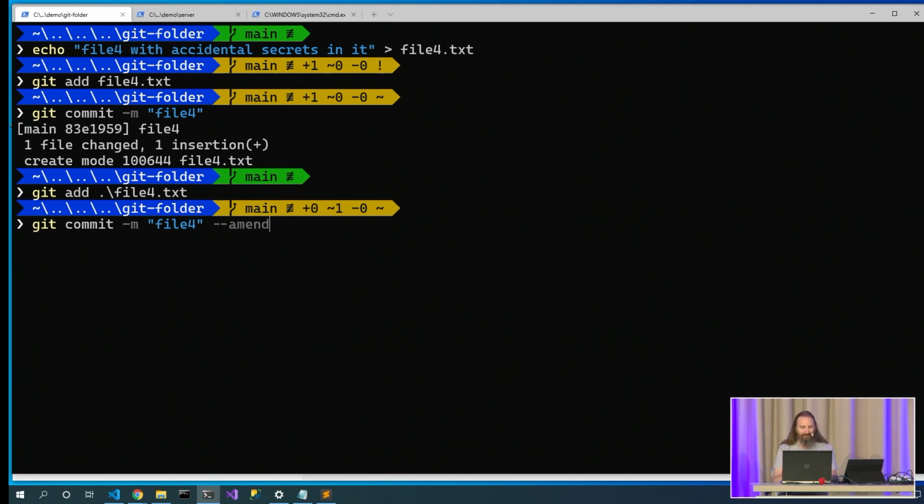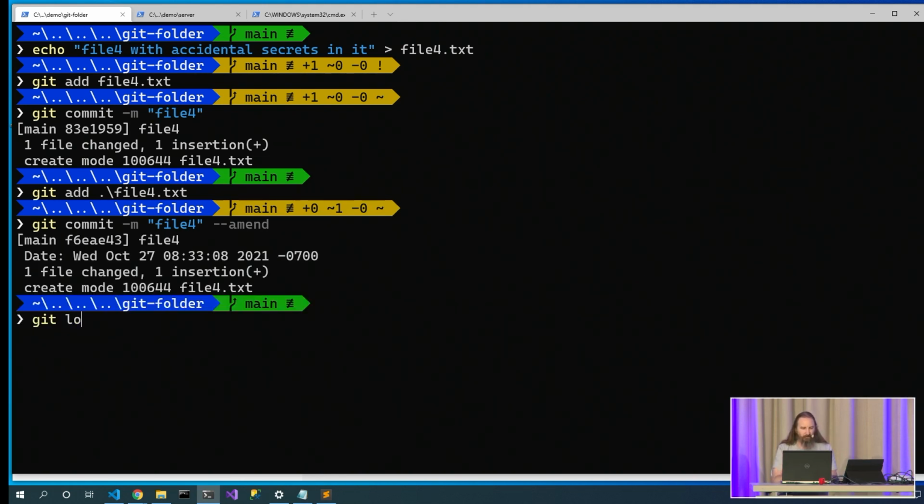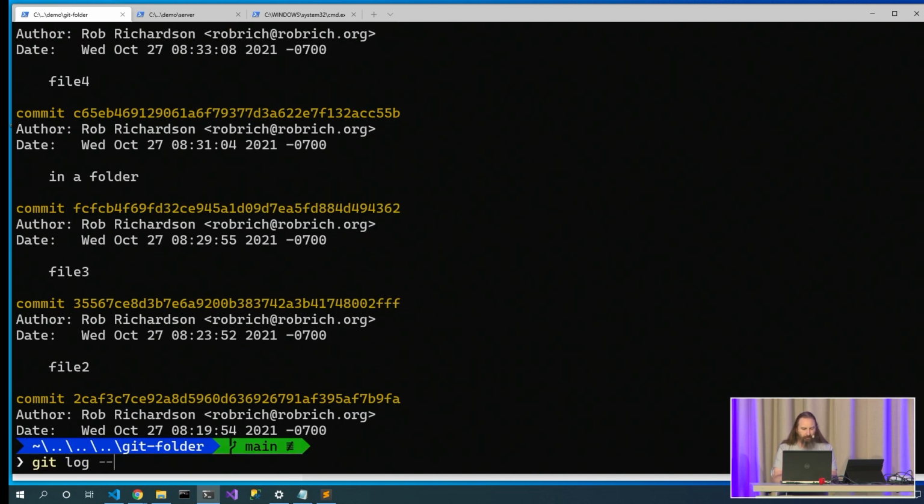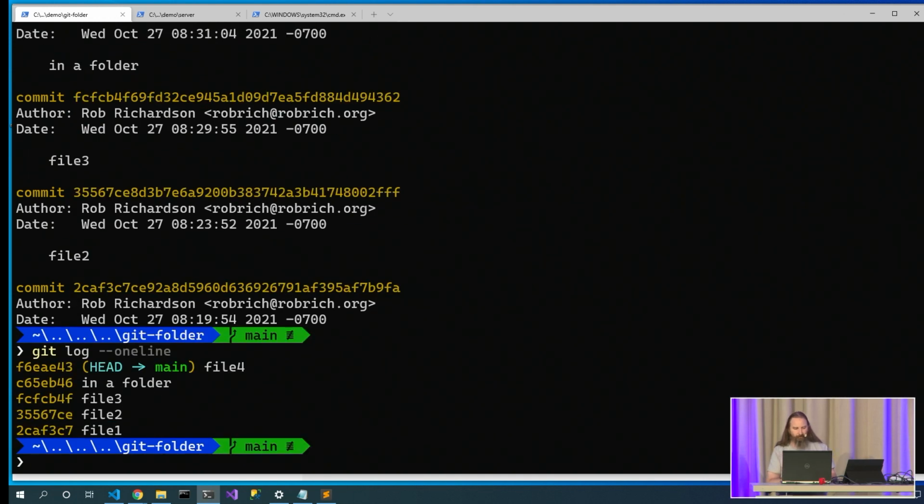See, nothing's here, right? So now if I do a git log, I only have 4 commits in here. Let's git log --oneline so that we can see those 4 commits. Yep, there's those commits. Well, 5 commits. My secrets are totally gone, right? Totally all the way gone. Yeah, I pushed them up to GitHub and everyone has cloned them by now, but look, see, they're gone, right?